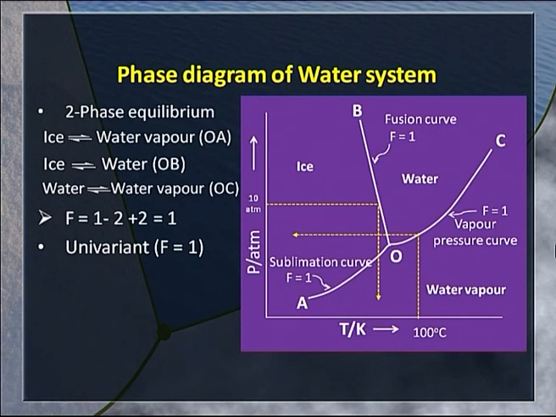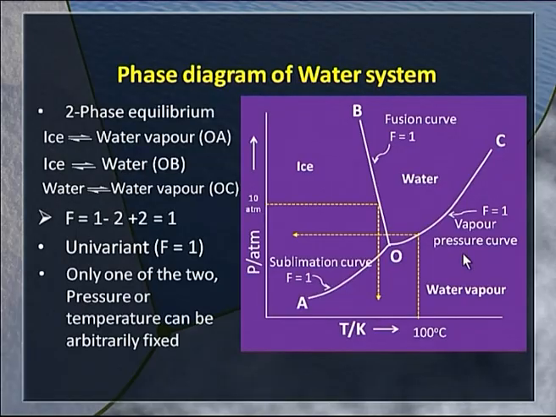We have a two phase equilibrium represented by curve OA, which is solid ice in equilibrium with water vapor, and then we have OB, in which ice is in equilibrium with liquid water, and OC, the equilibrium between water and water vapor. The system is univariant.